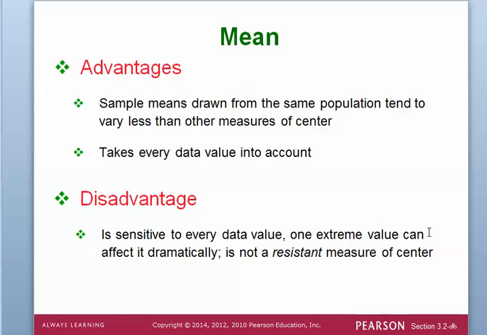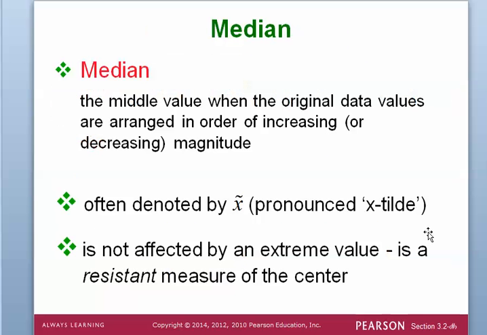Anyway, they talk about the advantages and disadvantages of the mean. The obvious advantage is that it takes into consideration all of the data, but the biggest disadvantage is that it's going to be really affected by outliers or extreme data points, and so we say that it's not resistant, whereas you'll see the median is resistant. So it's pretty straightforward how to calculate that mean.